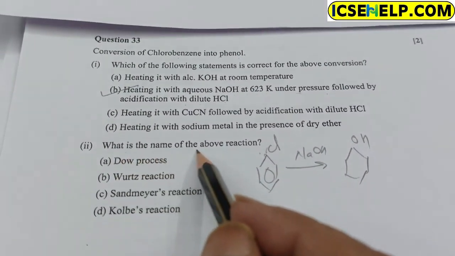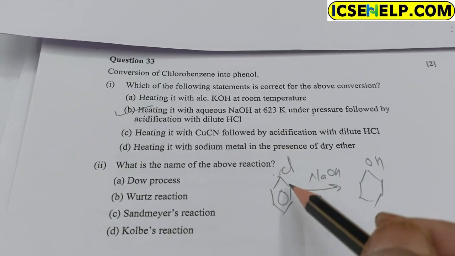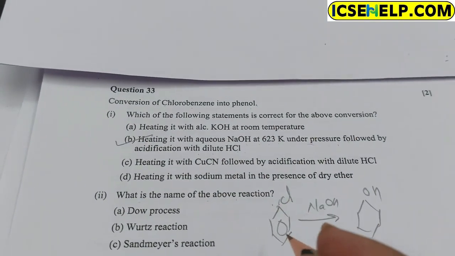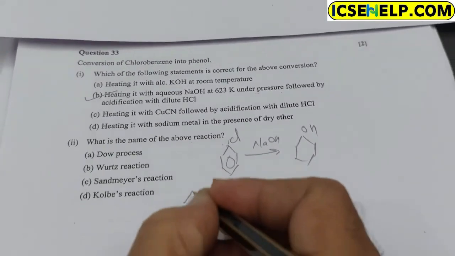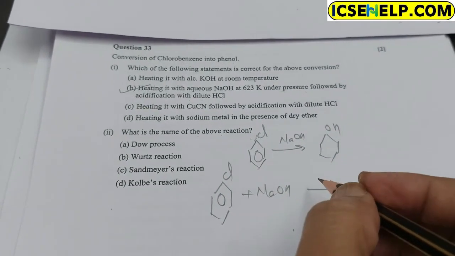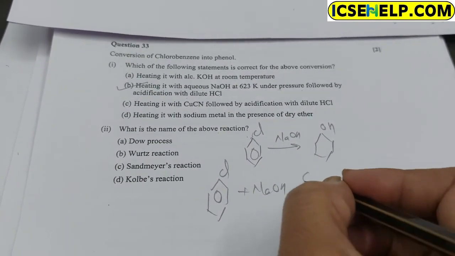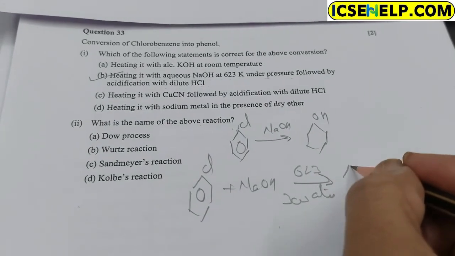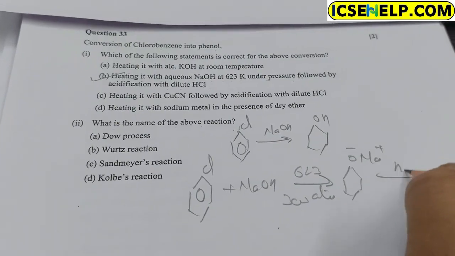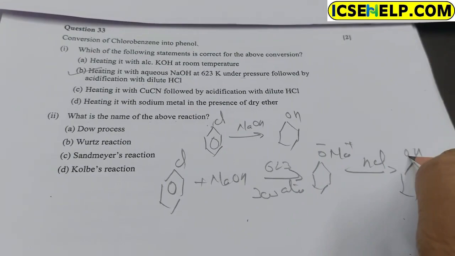And what is the name of the above reaction? To find out the name, we study the question in detail. When chlorobenzene and NaOH combine at 300 atmosphere and 623 K, it produces the phenoxide ion, C6H5O minus, and after HCl it produces phenol, OH.